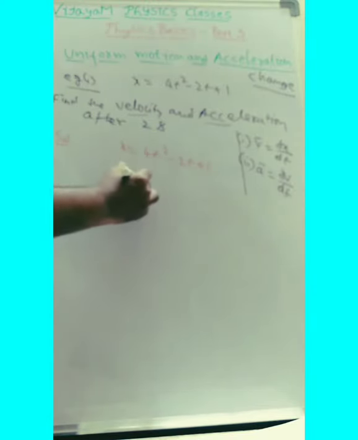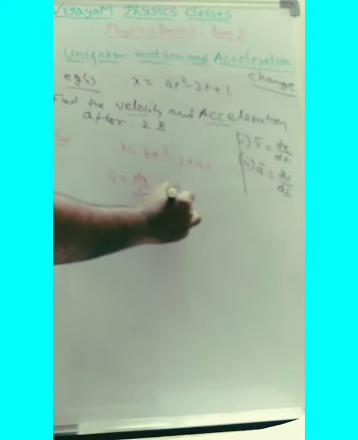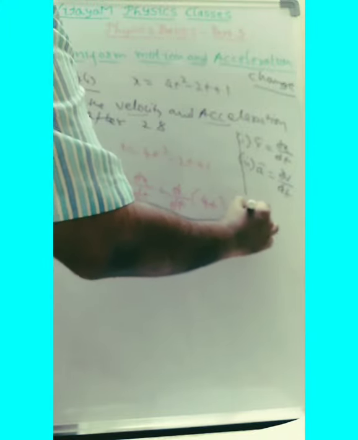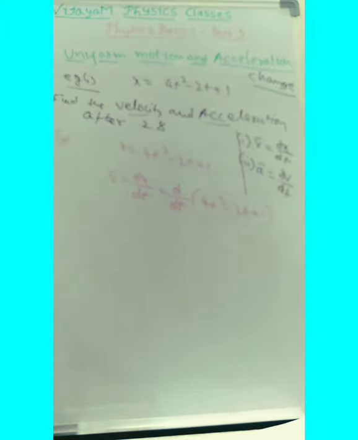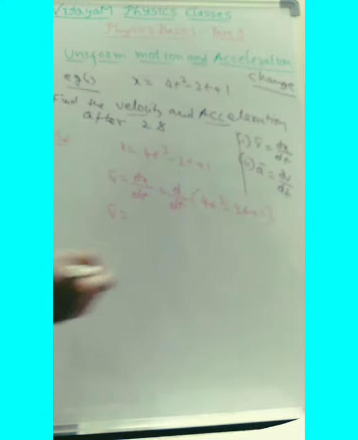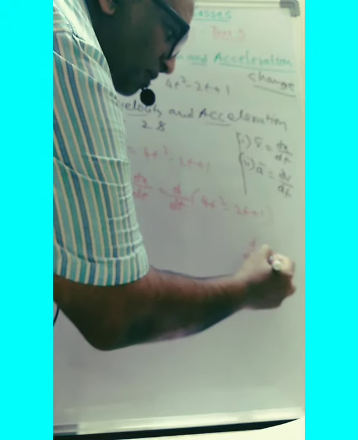Let us say they are given x is equal to 4t square minus 2t plus 1. What is the velocity here? The velocity is nothing but dx by dt. So therefore, here is the derivative of 4t square minus 2t plus 1. See what the velocity is here, it's nothing but 8t.